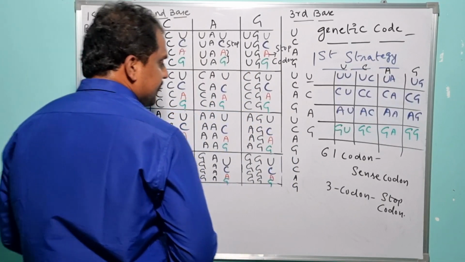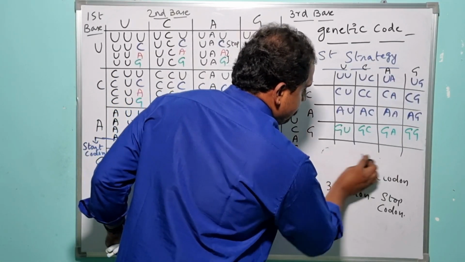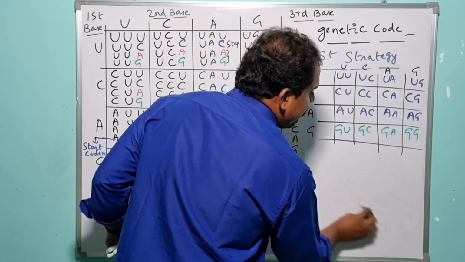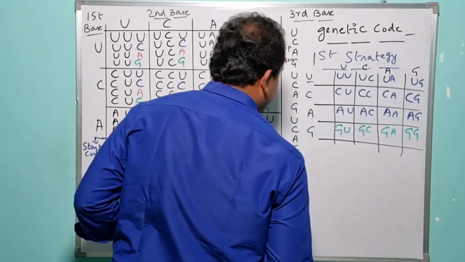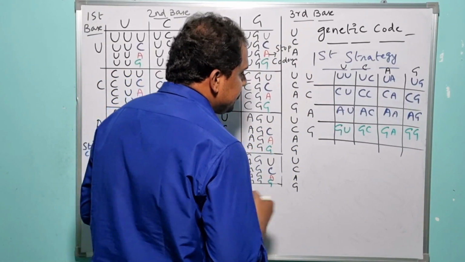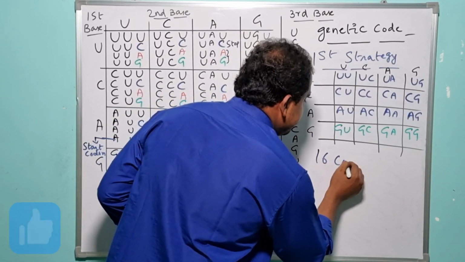So let me erase the things here. 16 codons. So when they assumed that two nitrogenous bases are acting as one particular codon, under such condition there is an availability of 16 codons, right? 16 codons.